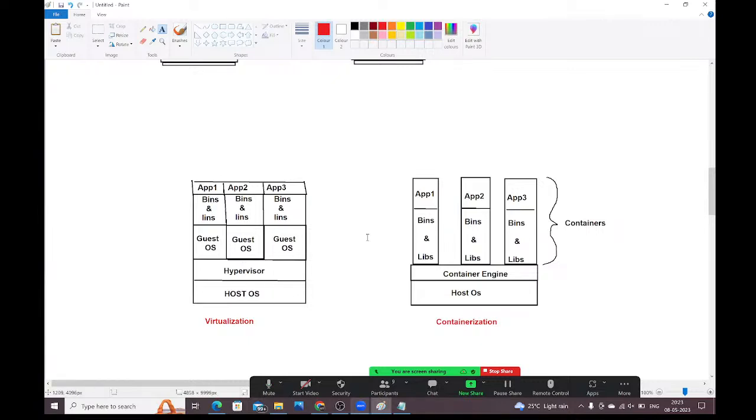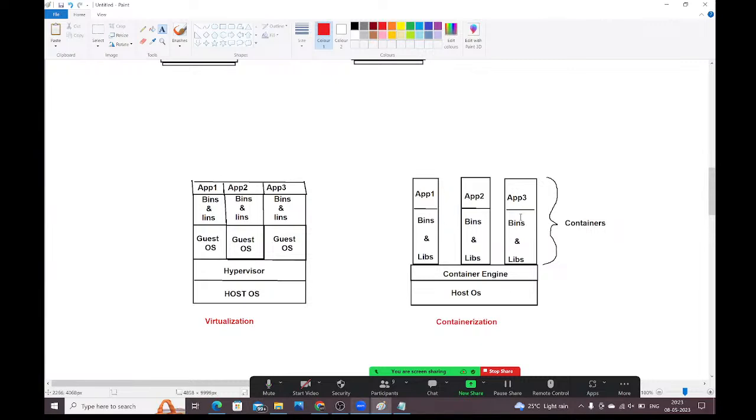To overcome this problem, the containerization concept came into the picture. In containerization, we are not installing hypervisor software, and we are not installing guest operating systems. Whatever development stack is required to run your application, and your application code, we take everything as a container and run that container on the single machine. To run that container, we need the Docker engine. When you install Docker in your system, you automatically get the Docker engine also. With this Docker engine, you can run any number of containers on the machine.